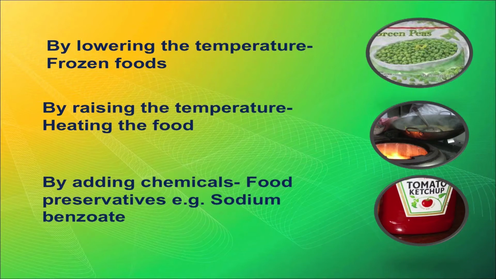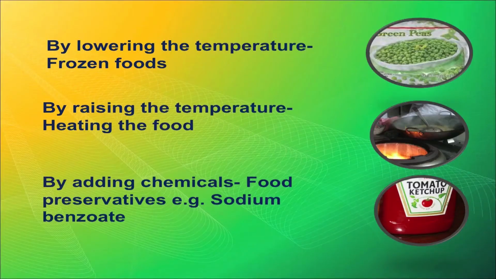Next is by adding chemicals. This is not adding chemicals that will spoil the food, but specific chemicals known as food preservatives. For example, sodium benzoate, potassium metabisulfite, etc.